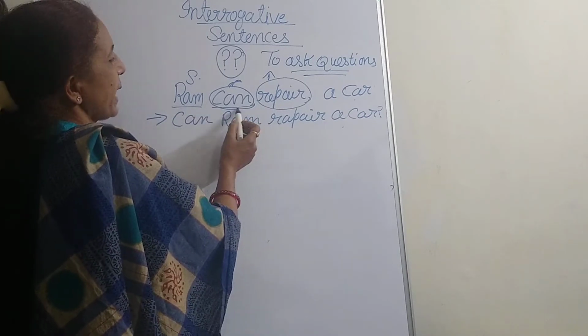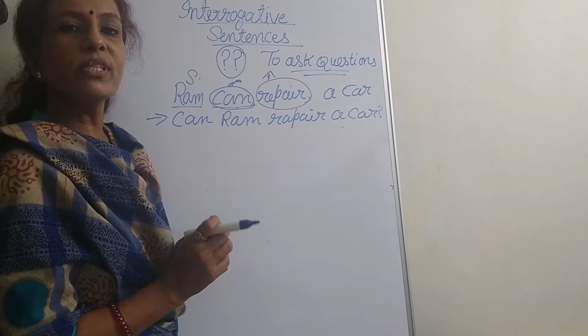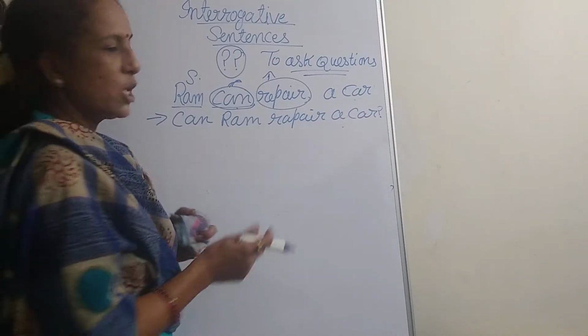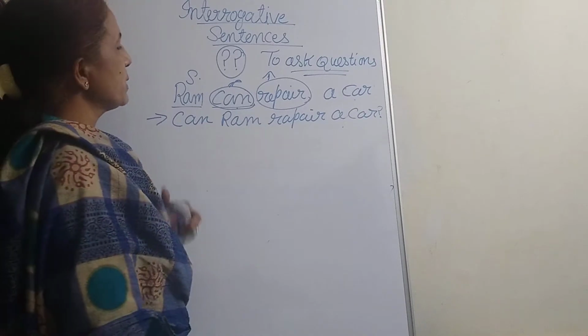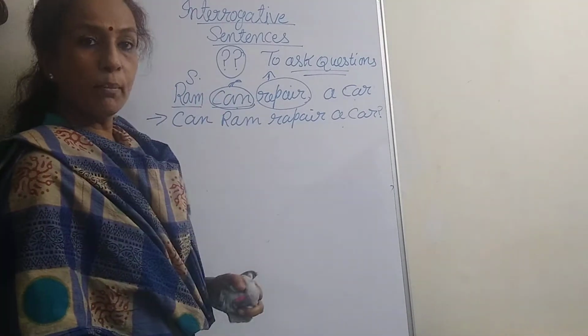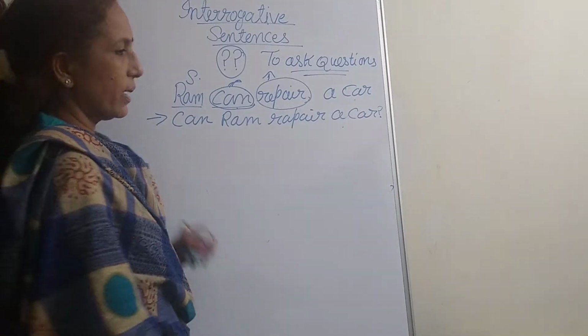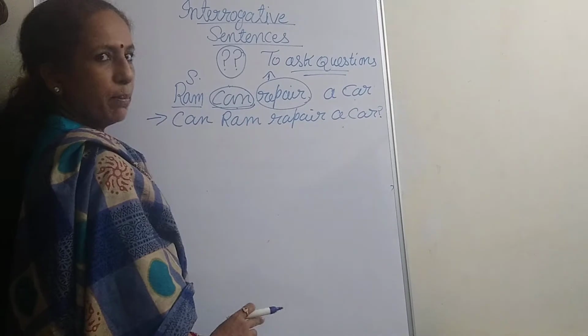If we say Ram repair a car, we don't say so. It's a wrong sentence. So when we write Ram can repair a car, it means we are sure, we are clear that Ram can mend or repair a car. This we can call the helping verb.